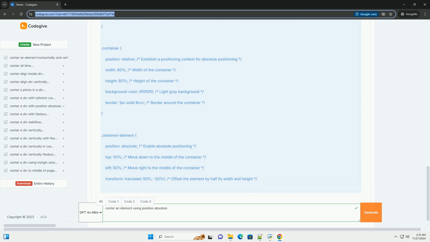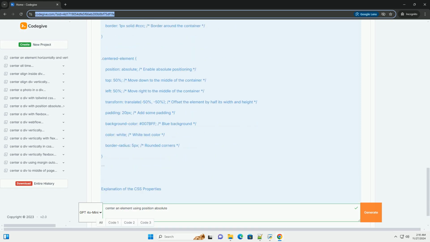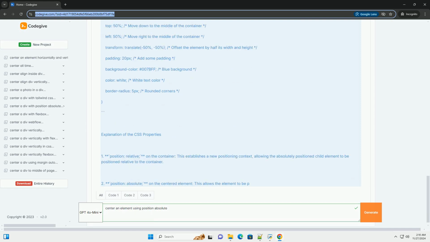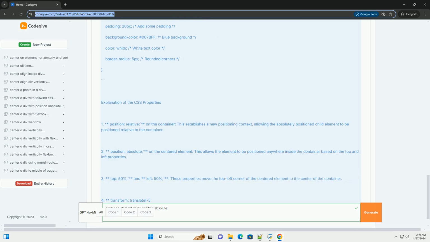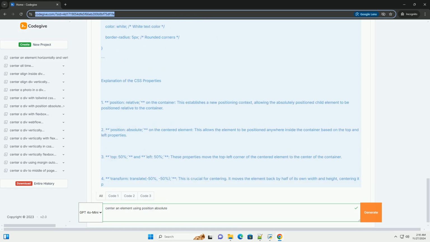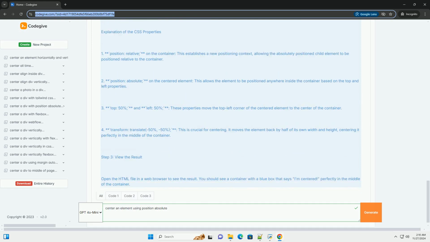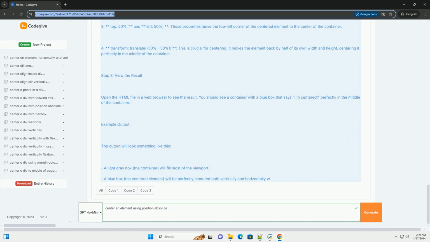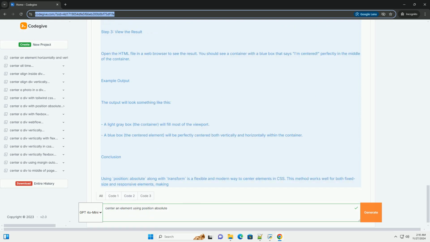Step 1, set up your HTML. First, create a simple HTML structure. For this example, we'll center a div element inside a container. Step 2, add CSS styles. Next, add the CSS to position the container and center the element. Save this in a file named styles.css.